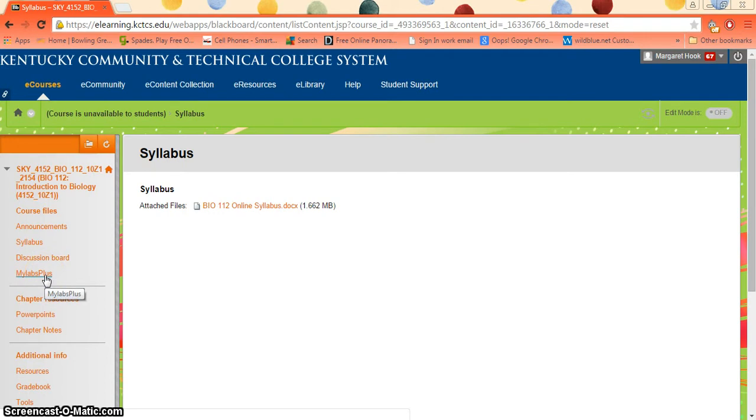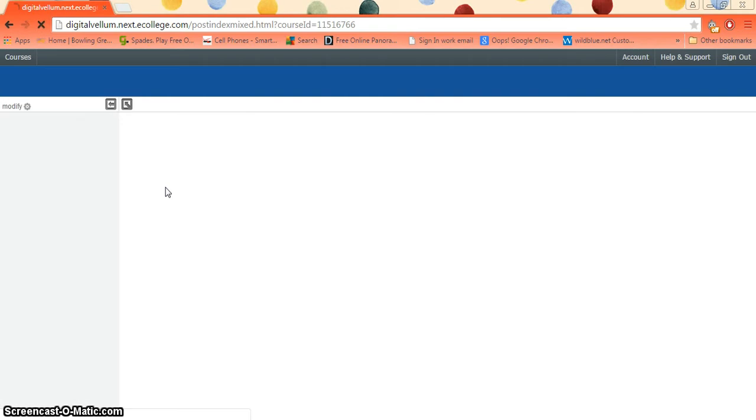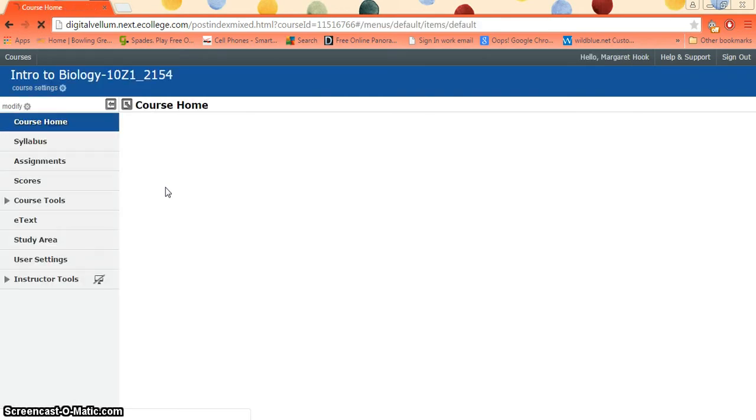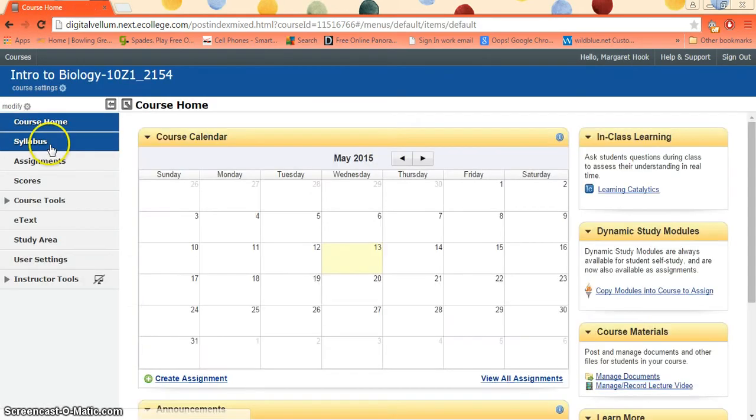Next, we have My Labs Plus. This is where your homework and quizzes are. So if you click on this, the first time that you go in, it will connect your Blackboard into our site. And this is the first time that we've done what's called a direct deposit on there, or like a direct billing. So what happens is you'll be charged directly from your tuition into here. You won't have to purchase Access separately. So make sure you don't buy it twice. What comes with that is an e-text. That's a copy of your book. If you are good with that, you can just use that.